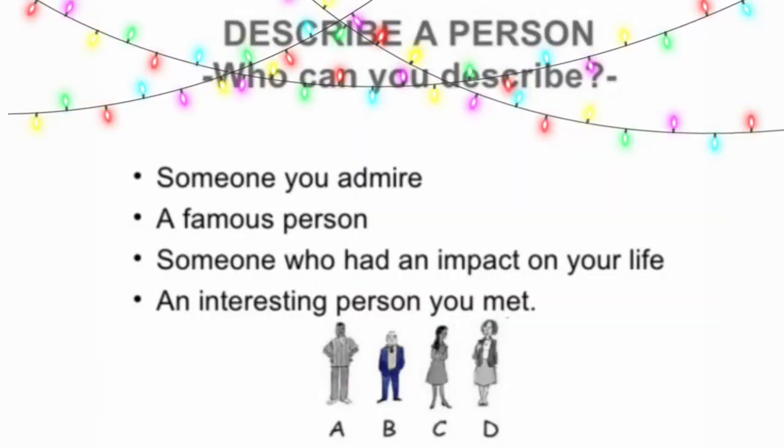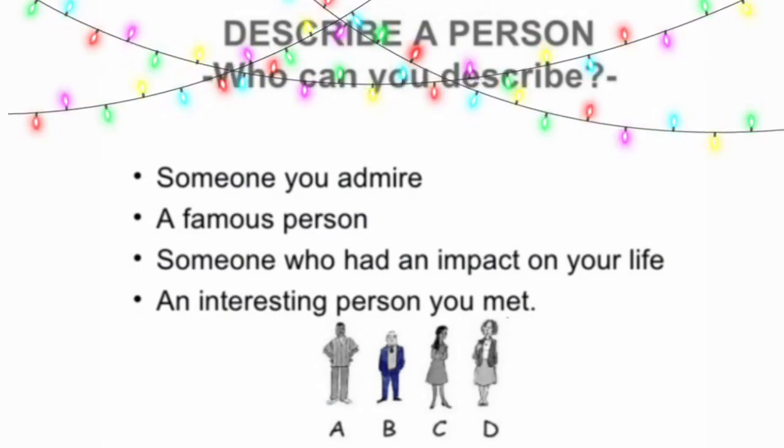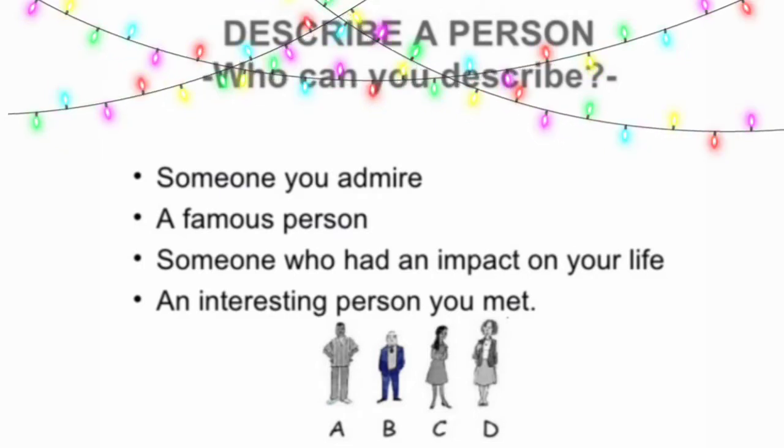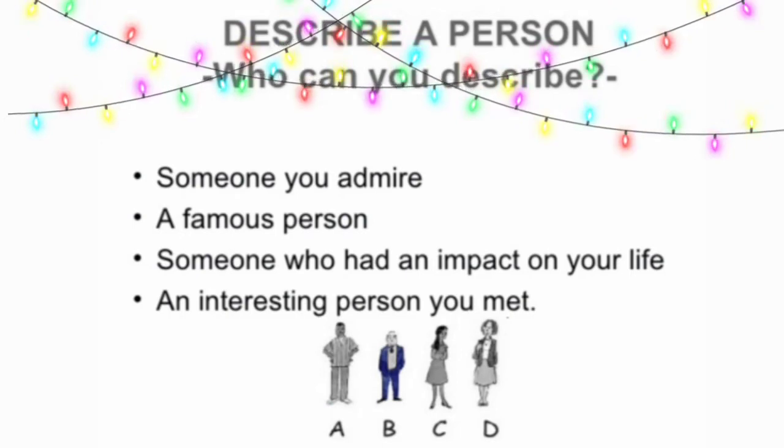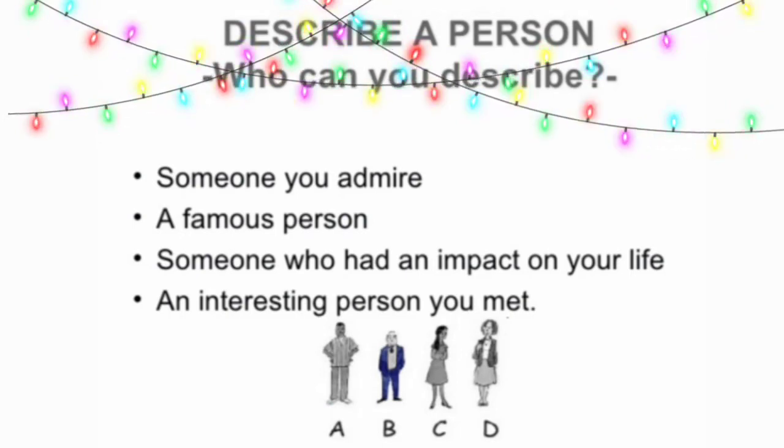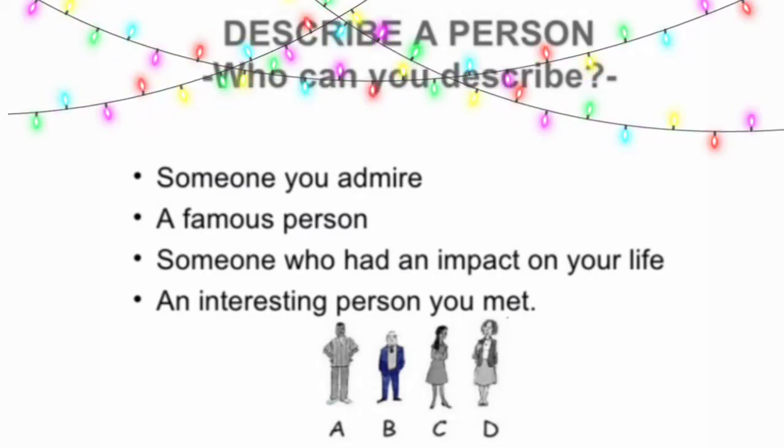While describing a person, there comes a question in our mind, who can you describe? Or who can we describe? So the answer is, you can describe anyone. You can describe someone you admire. You can describe a famous person. You can describe someone who had an impact in your life. Those can be your friends, your parents, your teachers. And you can describe an interesting person you met. So you can describe anyone you like.